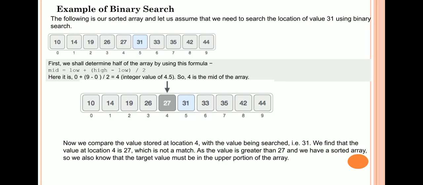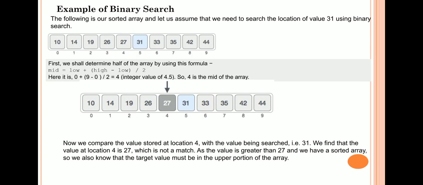To find the mid value, the formula is mid equals low plus (high minus low) divided by 2. Here low is the lowest index of the array and high is the highest index of the array. So the formula is 0 plus (9 minus 0) divided by 2, which returns 4. So the mid value here is 27 and we want to search for the key value 31. So 31 is greater than the mid value, so we go for the upper portion of the array, that is the right part of the array.